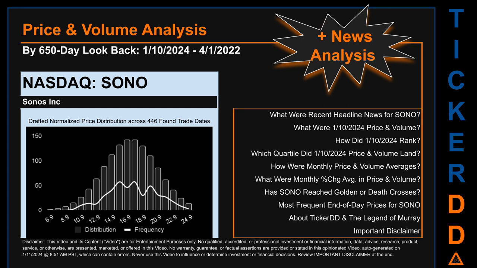We will enhance this look-through as our AI model progresses in the next iteration. Remember that this is just a drafted, in progress, observational model to best fit abstracted third-party data into various opinionated views. Before we jump into price and volume analysis, let's look at recent headlines for SONO.